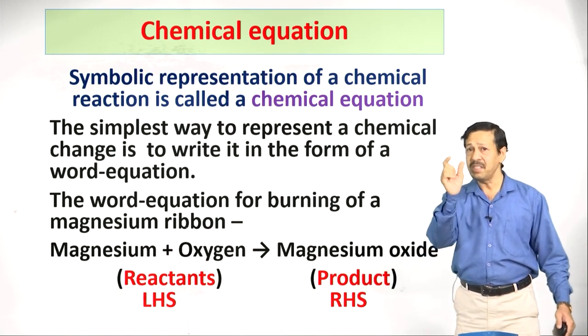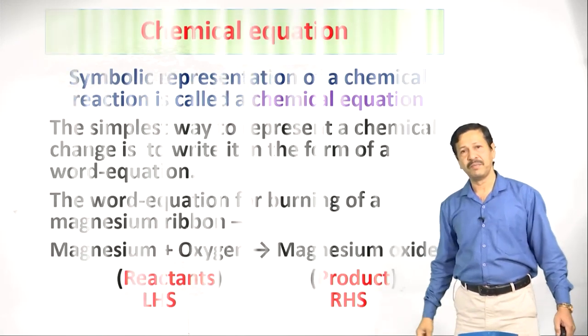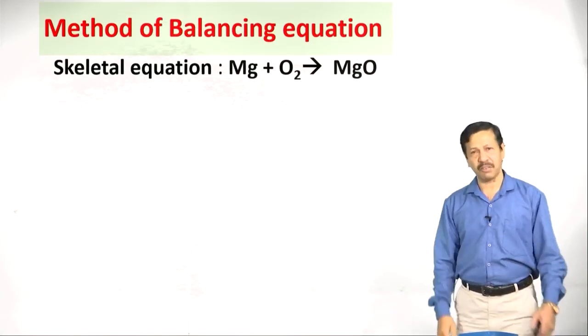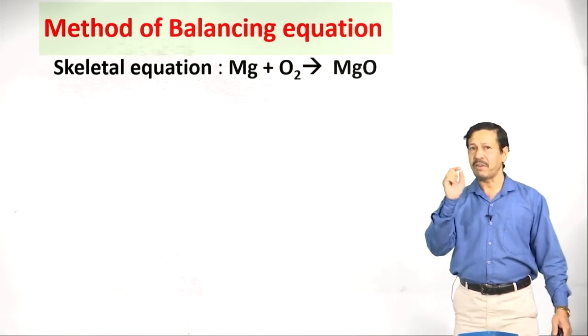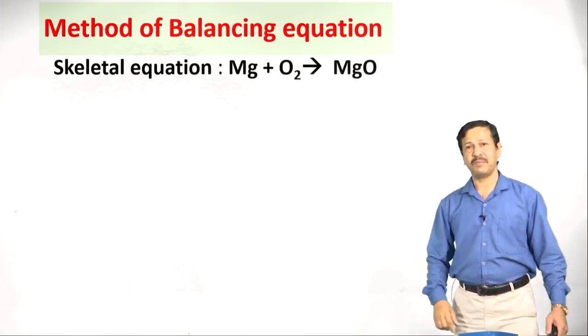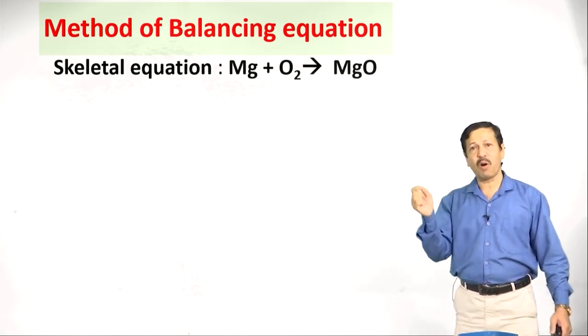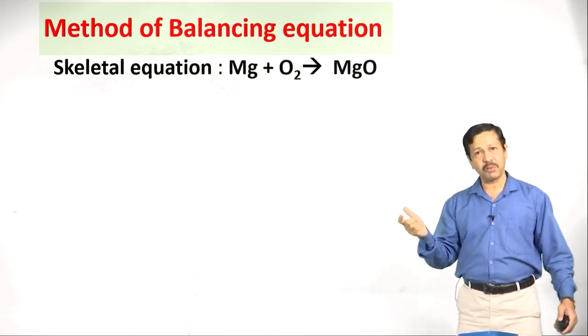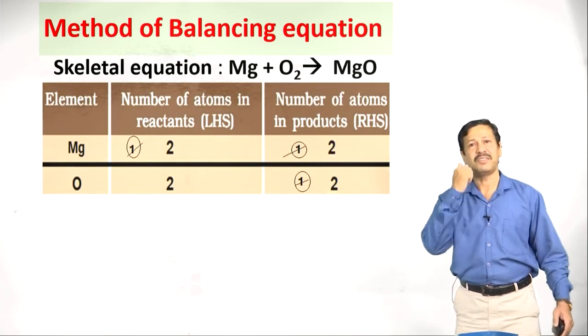Remember children, these terms are also very important. Now let us move on to the next slide, that is method of balancing the equation. First you have to write the skeletal equation. It represents what the reactants and products are. First you have to tabulate each one like this.